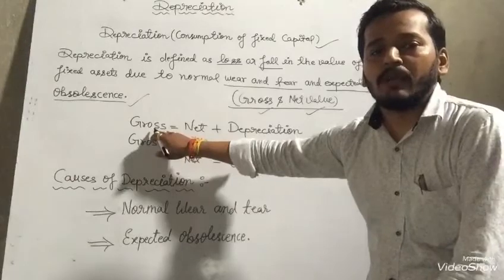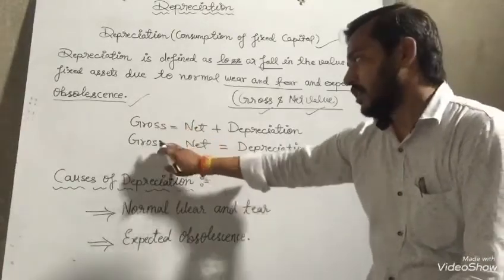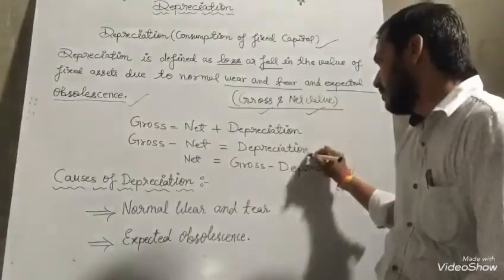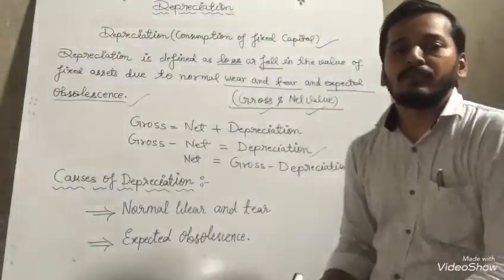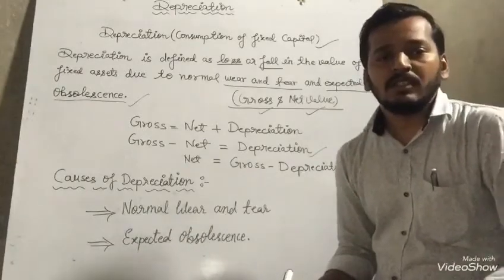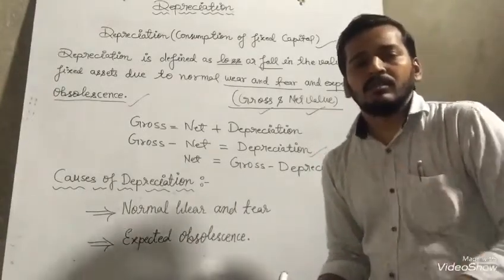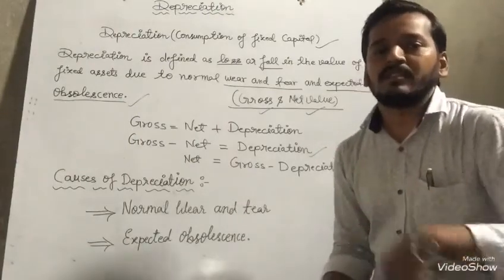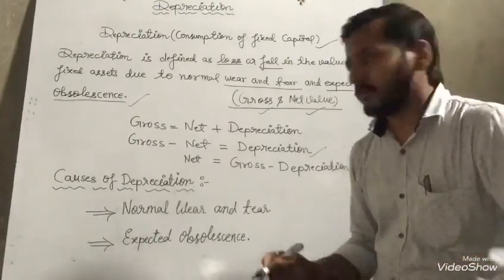The second formula we can make from the same one: gross minus net equals depreciation. We can make these formulas ourselves very easily. This is the part of education and knowledge, completed in maths of classes 6 to 8, 9 and 10.